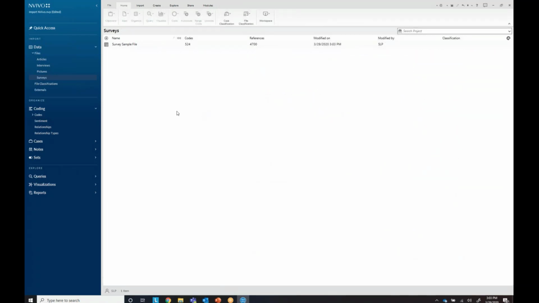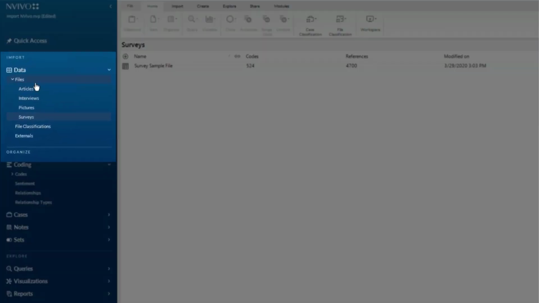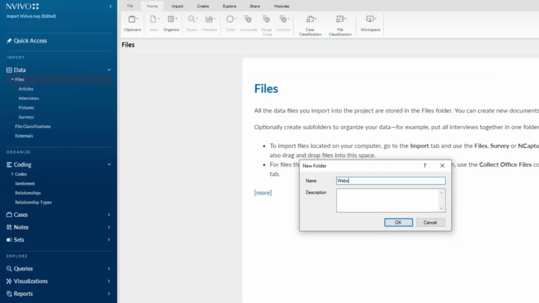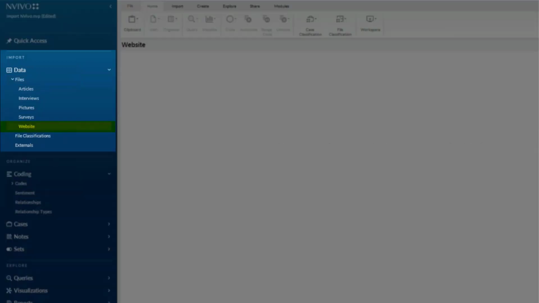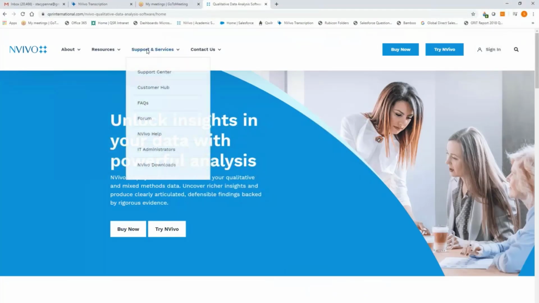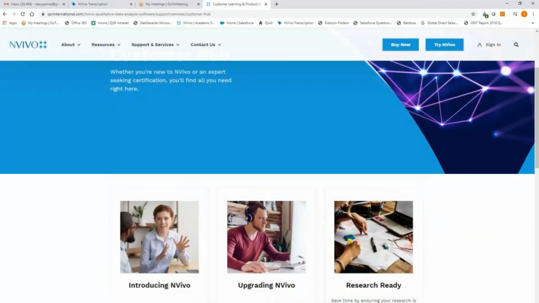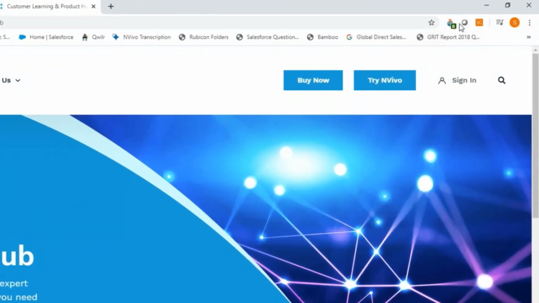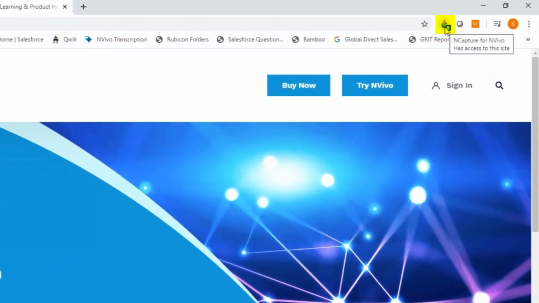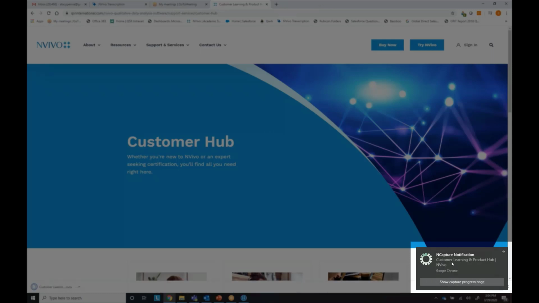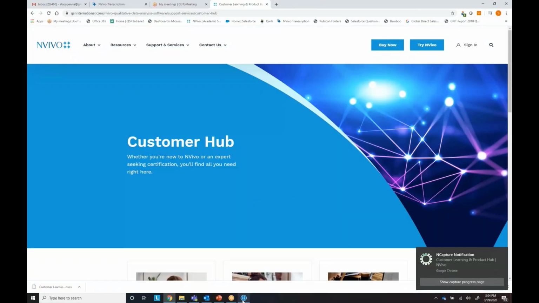You can also bring in information off of websites and also social media, so Facebook, LinkedIn, and Twitter. So in this case, I'm going to create a new folder, call it website. And so I'm going to go to NVivo and our customer hub here. And if I want to bring the information from this website into NVivo, I go up here to the Encapture button that comes with NVivo and is installed on your browser. And so here it's going to be encapturing this data for me so that I can bring it into NVivo.